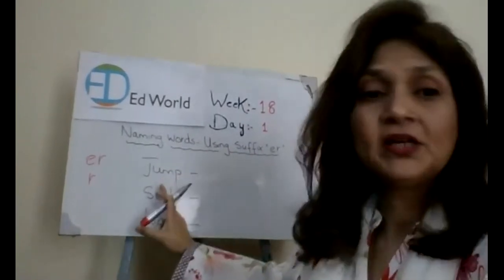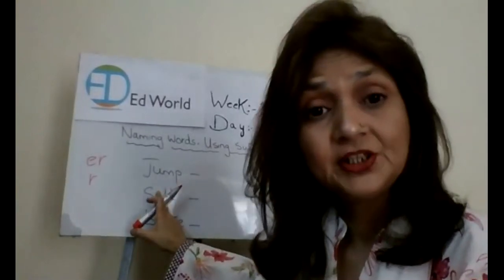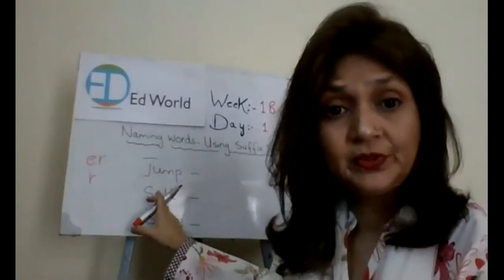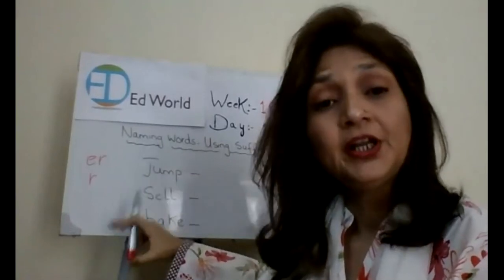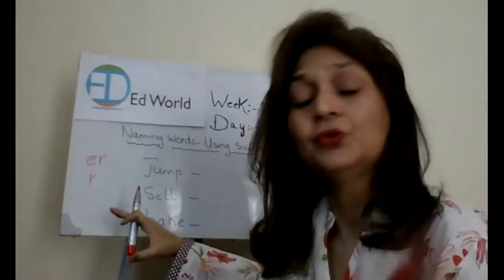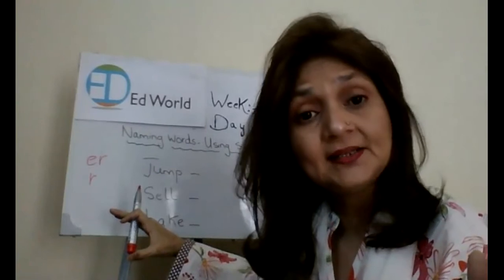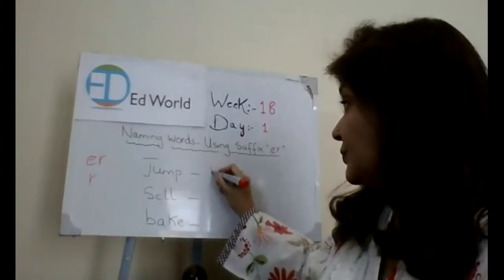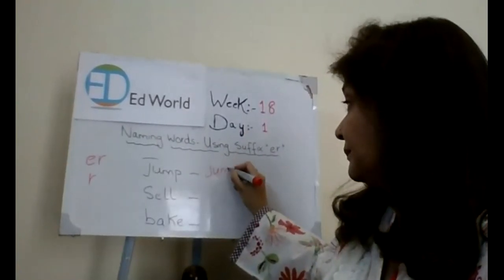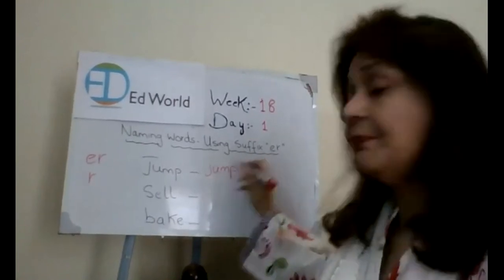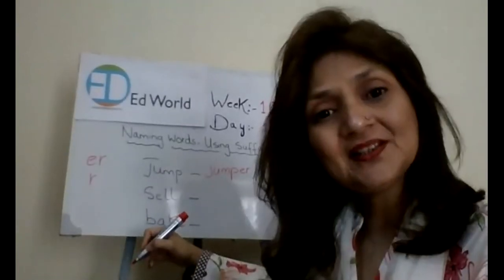Now suppose this is written: jump. Jump is an action word, a doing word. To make jump into a noun, I'm going to add ER. It will become jumper. The person who jumps, we call him a jumper.